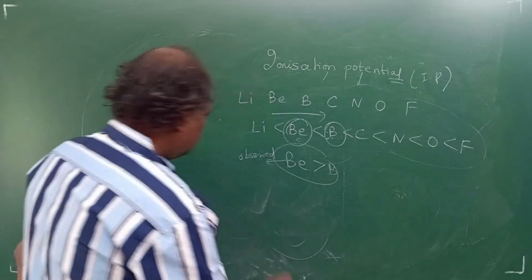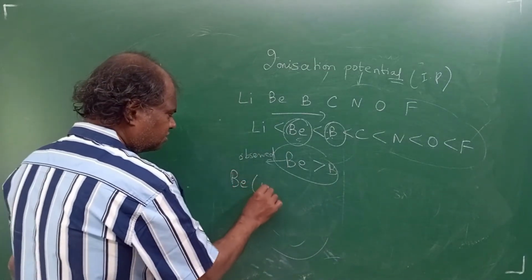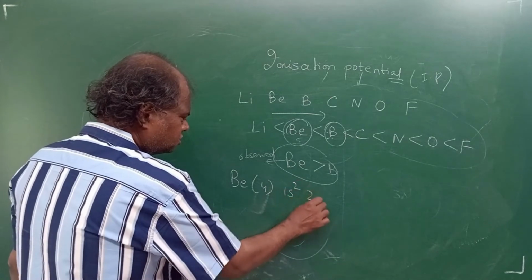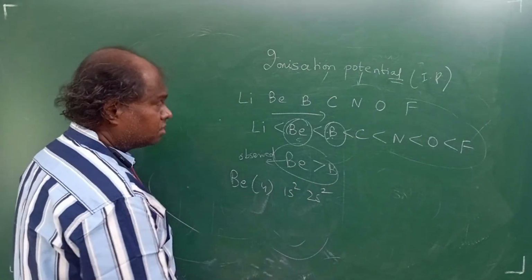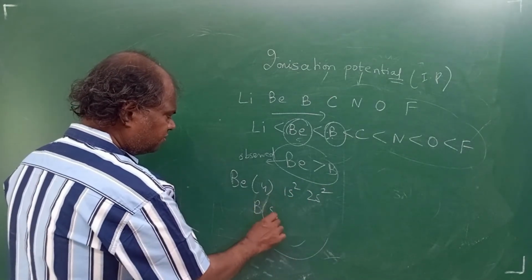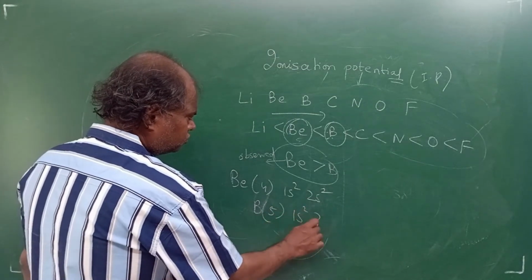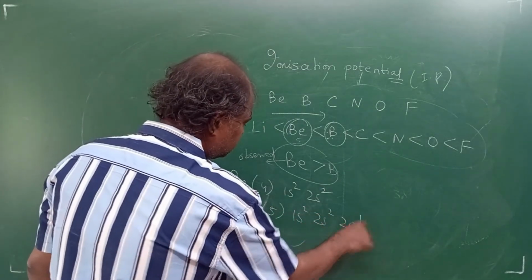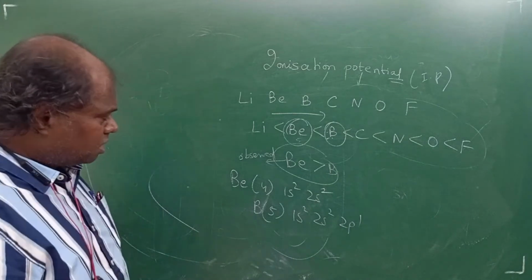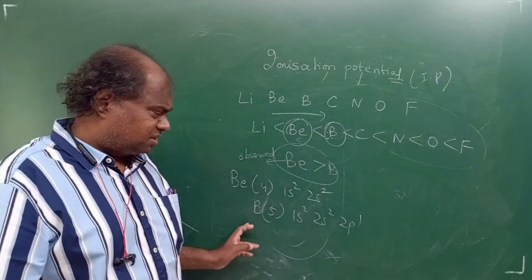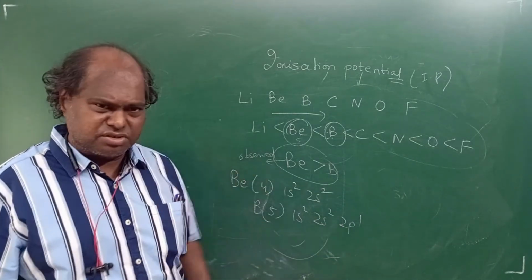Now why? You can explain this by the configuration. Beryllium is 4: 1s2, 2s2. What is boron? 5: 1s2, 2s2, 2p1. Boron is slightly easy to remove for two reasons.